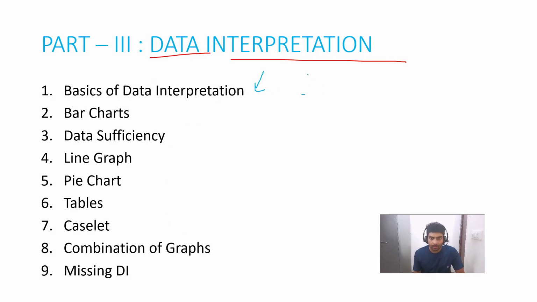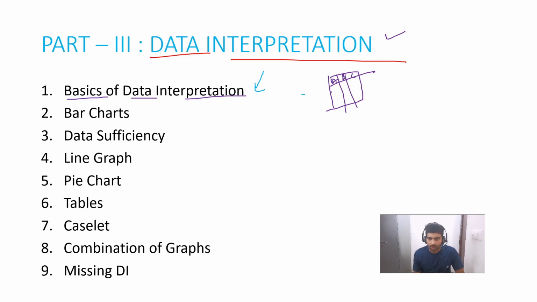So let us discuss the third and the most important part again. This is coming separately these days in the banking exams and in CAT also, and in all the management exams also. And if you talk about placement, guys, then also this part comes separately. So first we will learn what are the basics of data interpretation.